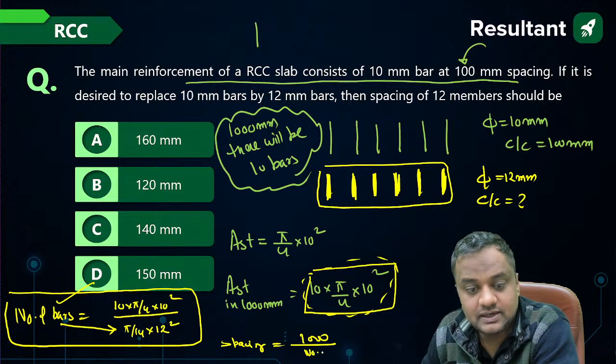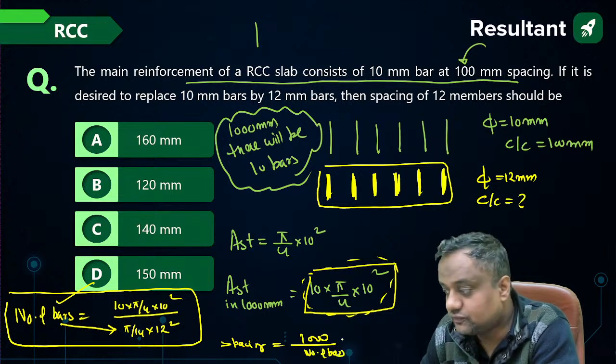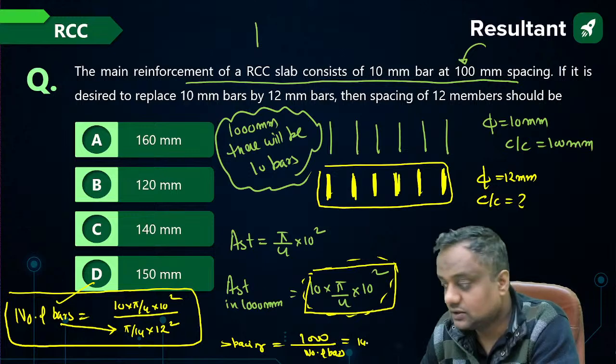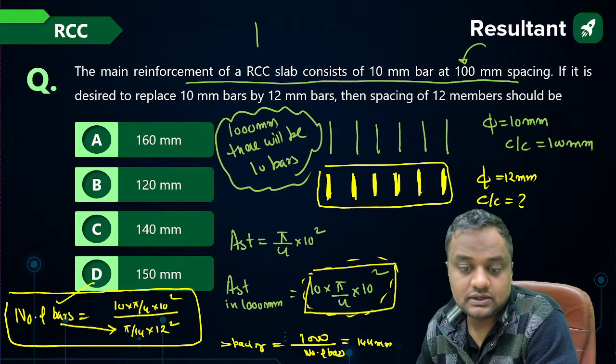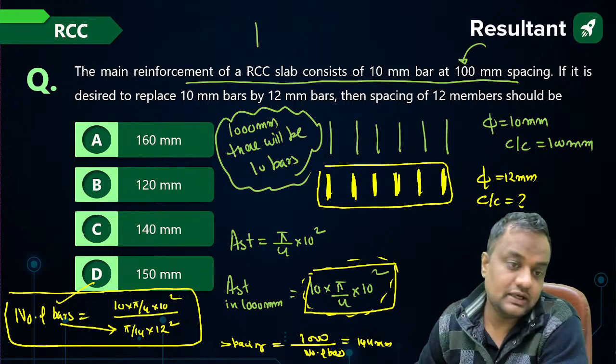So from here, guys, the answer will be 144 mm. So nearest option will be C.